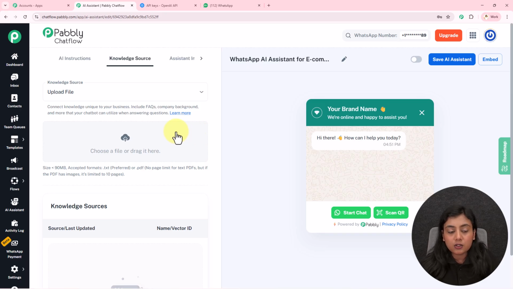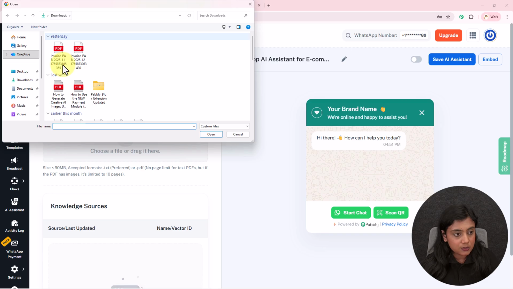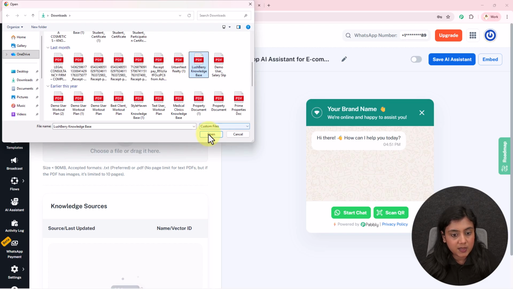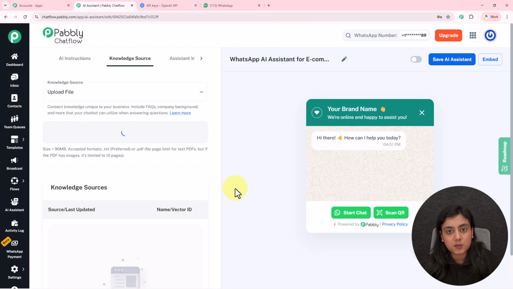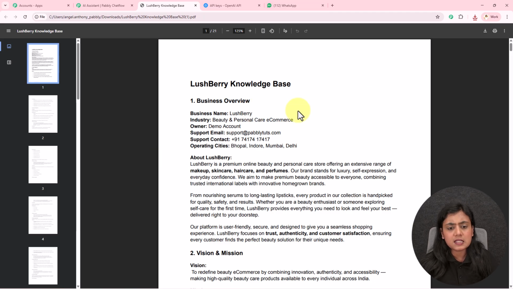In order to add the knowledge base over here, click on this button. So this is my computer and this is the knowledge base that I've created. I will upload that knowledge base right here. I will show you the exact documentation right now. So this is the knowledge base that I've created for my Lushberry business. It's my e-commerce store for beauty and personal care. You can see right over here.